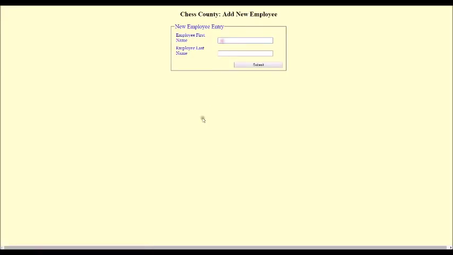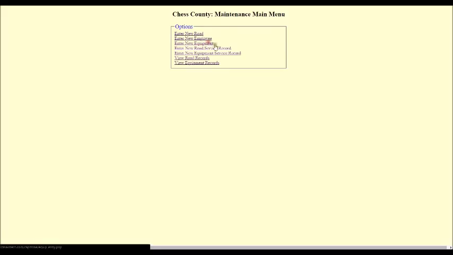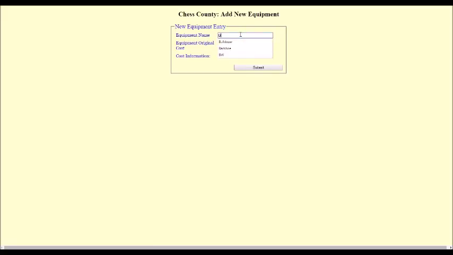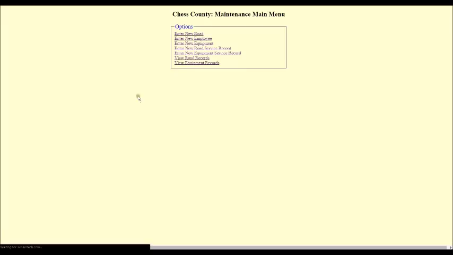And then we can go in and look at the new employee. Let's say we've got a new employee, and the new employee is Greg Allman. And we can add a new employee for records keeping purposes. Go back to the main menu. We need to add new equipment. Let's say that the county bought a new bulldozer, and this is bulldozer with the serial number 8765. And the original cost of the equipment was $23,000. We can go ahead and submit that. Go back to the main menu.